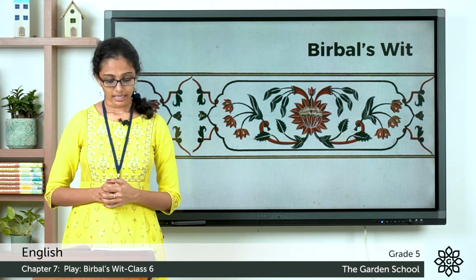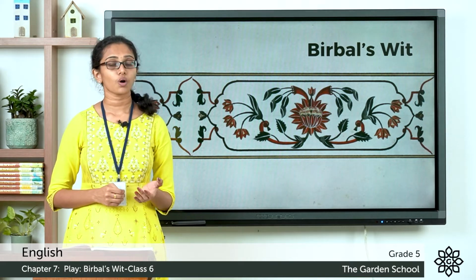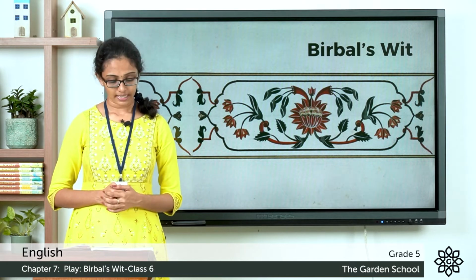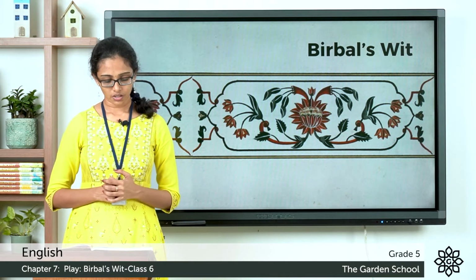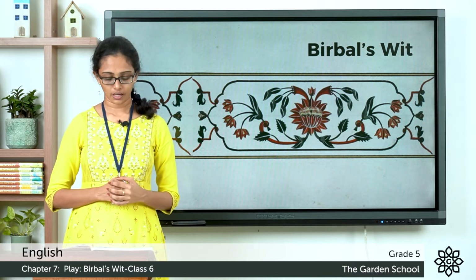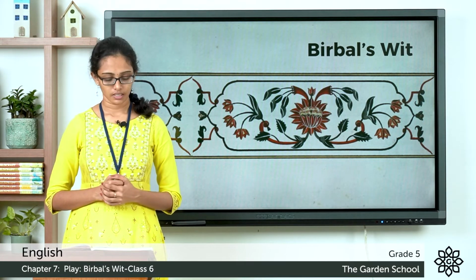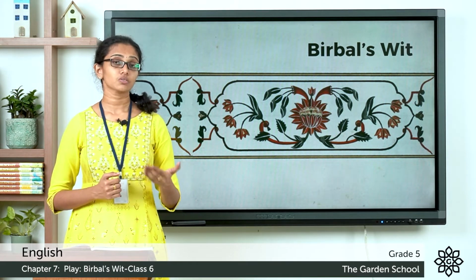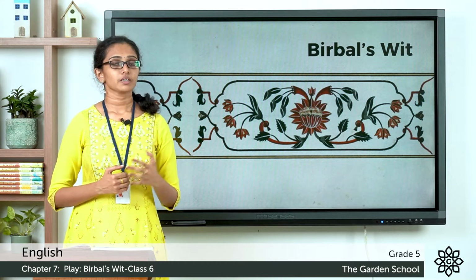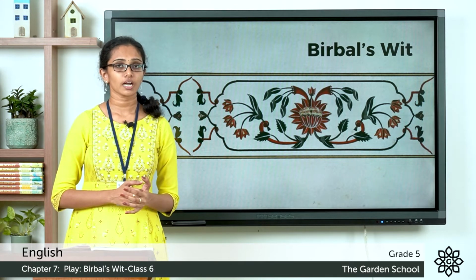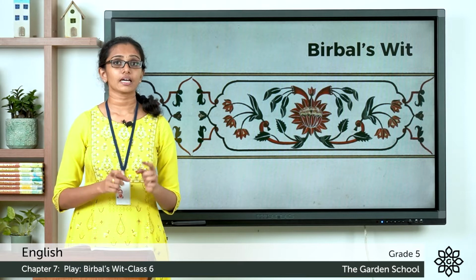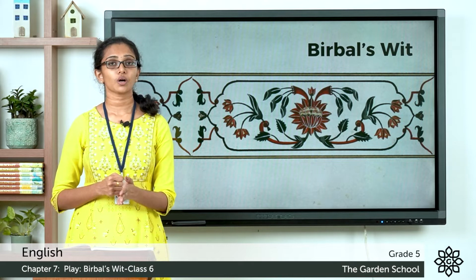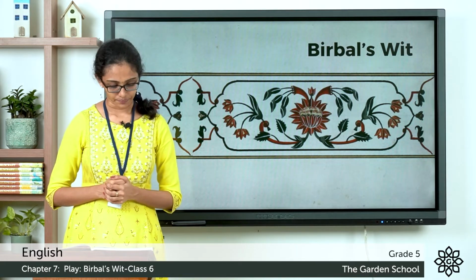At 6 o'clock today, there were exactly 21,412 crows in the capital, with a flourish. So Birbal says, I have the exact answer. At 6 o'clock today, there were exactly 21,412 crows in the capital, with a flourish. He said that with a flourish, which means he said it with great enthusiasm or great energy. Birbal replied that he in fact had taken up the challenge. He counted the crows in the city, and when he did the last count at 6 o'clock, there were exactly 21,412 crows in the capital city.